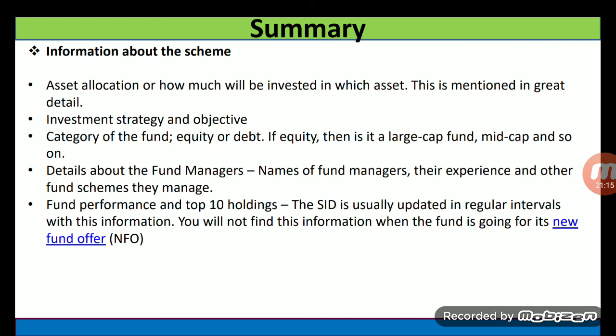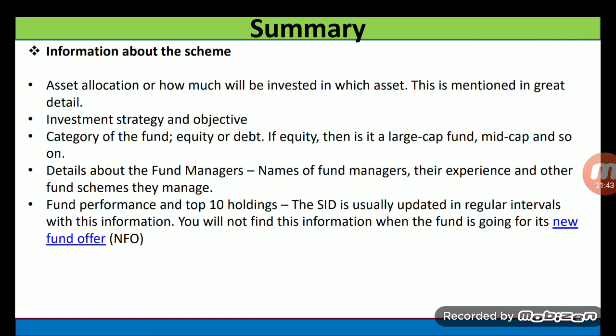Information about the scheme, asset allocation or how much will be invested in which asset, is mentioned in great detail in the SID. Investment strategy and objectives, category of the fund, equity or debt. If equity, then whether it is a large cap fund or mid cap or small cap, etc. Details about the fund manager: name of the fund manager, their experience and other fund schemes they manage.